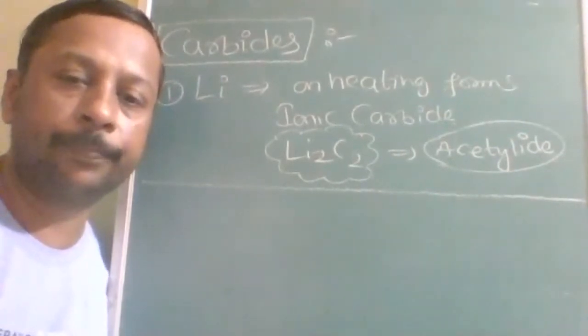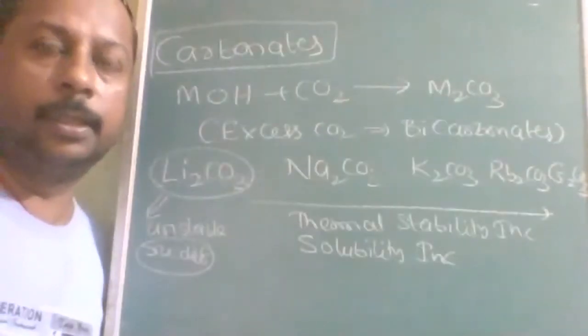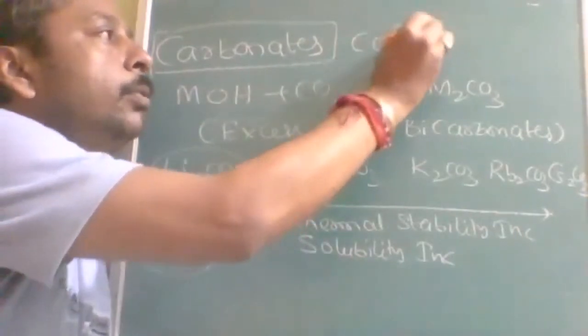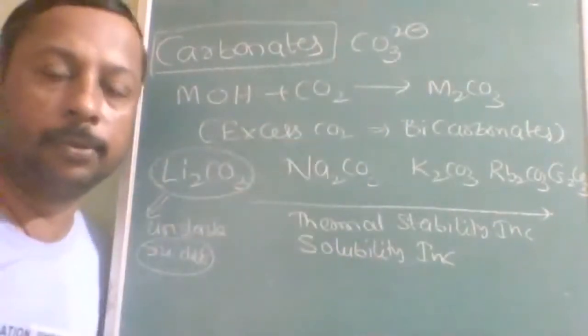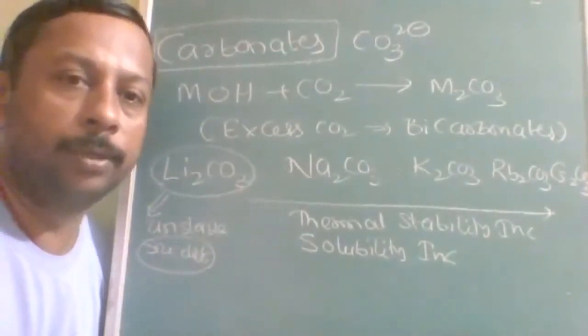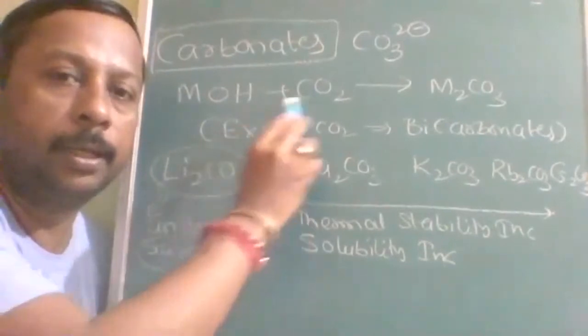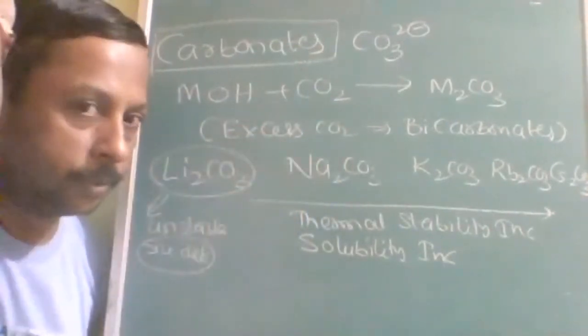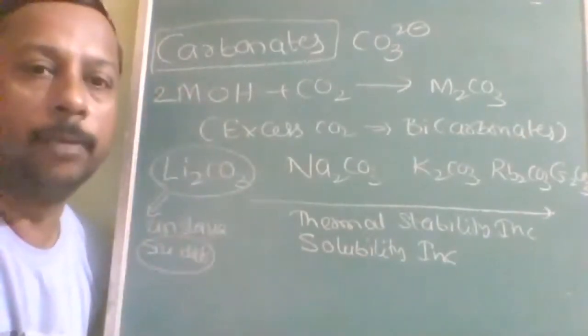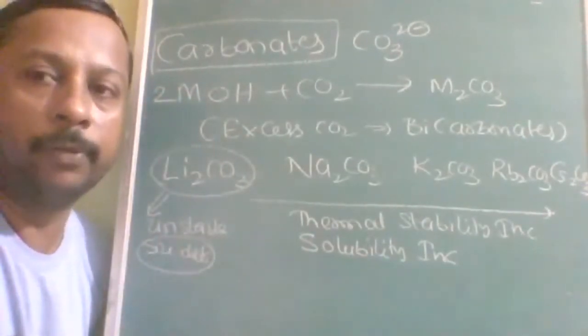Okay, next is carbonates. Carbonate means compounds containing CO3 2 minus. Compounds containing CO3 2 minus are called carbonates. How are they prepared? Hydroxide on heating with CO2. It is not a balanced reaction. If you want it balanced, then I will write 2MOH plus CO2. What will be the other product?